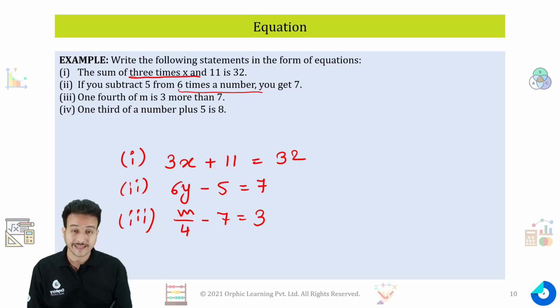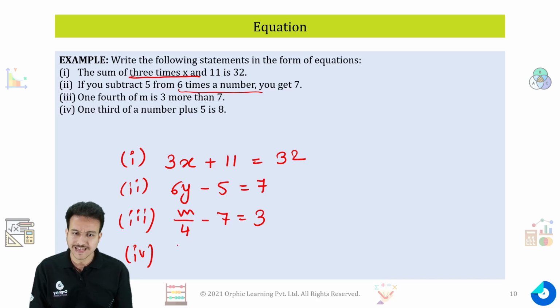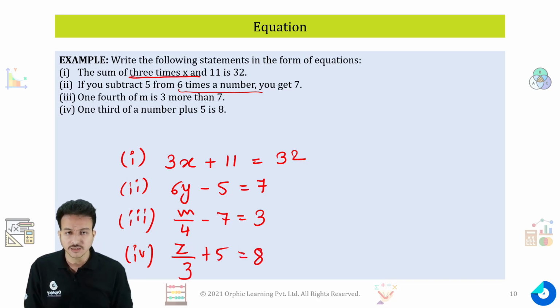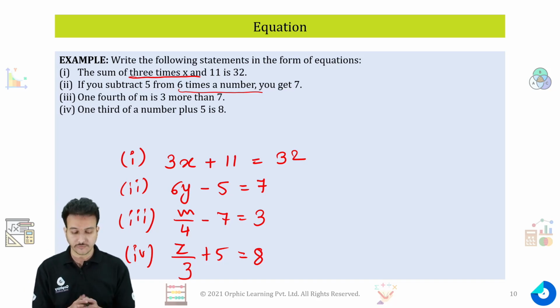Okay. Again, the last one says 1/3 of a number plus 5 is 8. So for the fourth one, let the number be z. 1/3 of the number, z by 3, plus 5 will give you the value as 8. This is your whole answer for this question. This is how we form the equation.